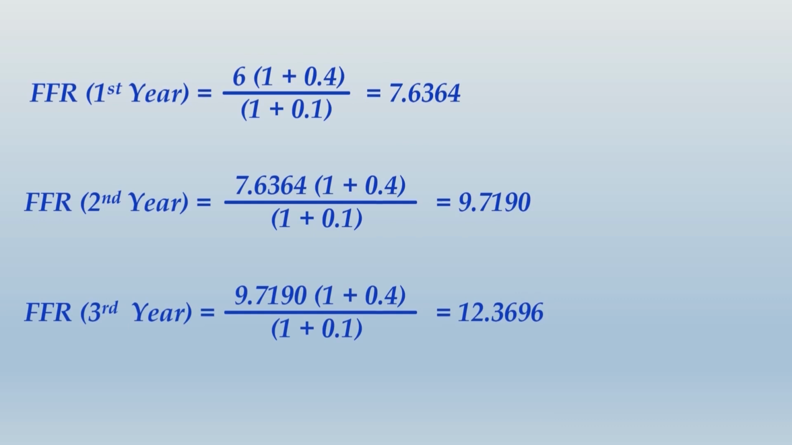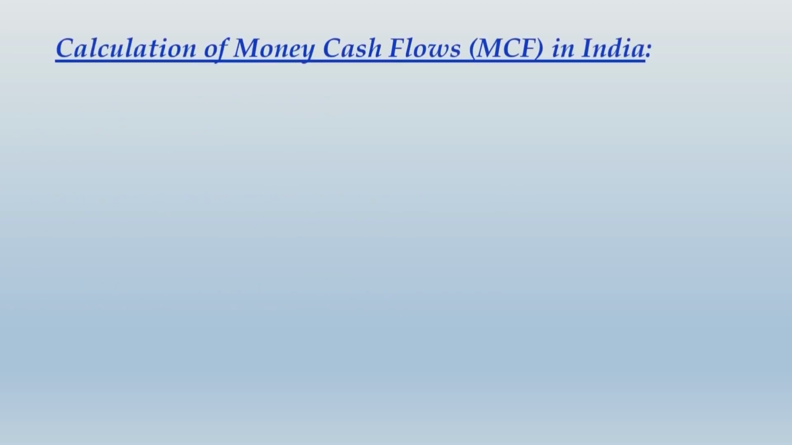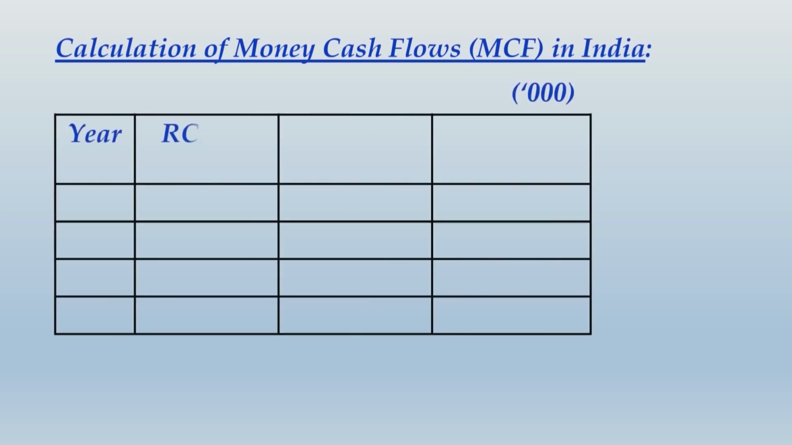Alright friends, if you haven't finished writing it yet, you may pause the video and complete writing it. If you have finished writing already, let us move ahead and calculate money cash flows, that is MCF, arising in India. What we have been informed in the question are the cash flows in India which are in real terms, and through that we have to determine money cash flows or nominal cash flows. For that purpose, the inflation rate prevailing in India is 10%, and the inflation factor will be 1 plus I raised to n.